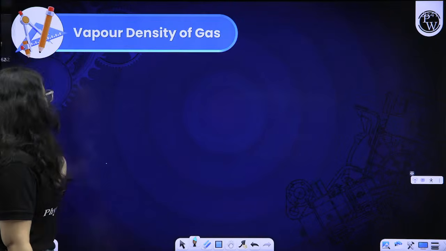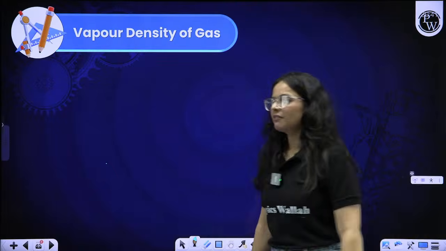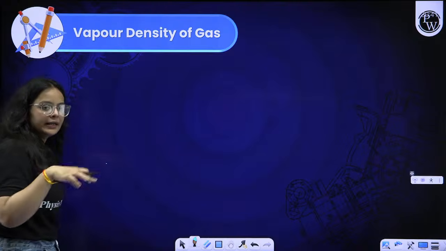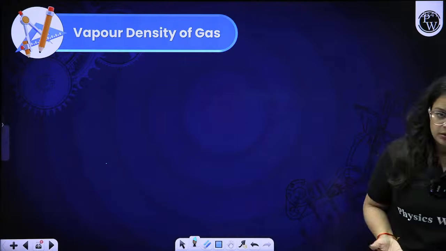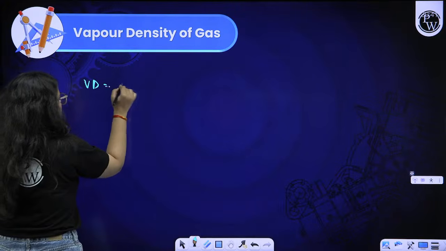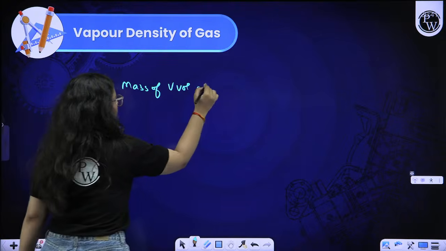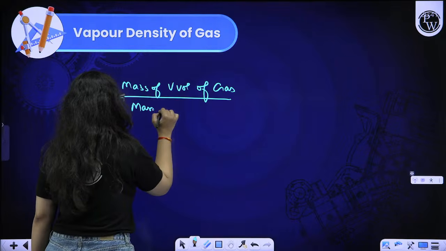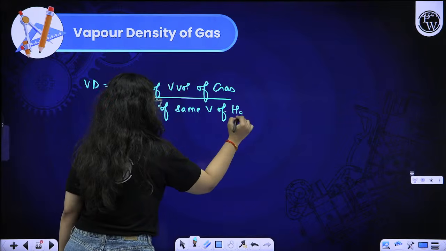Then moving on to vapor density questions. Beta, what is vapor density? Just simply revise it by the concept that we are relating the mass of a particular volume of gas with hydrogen. Vapor density is the mass of V volume of gas with respect to the mass of the same volume of hydrogen.